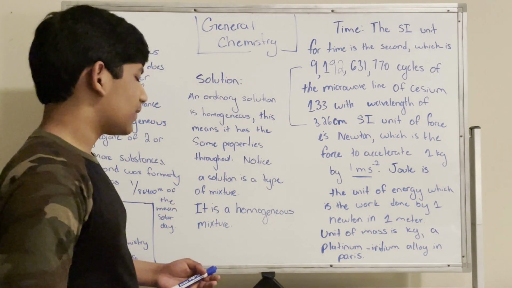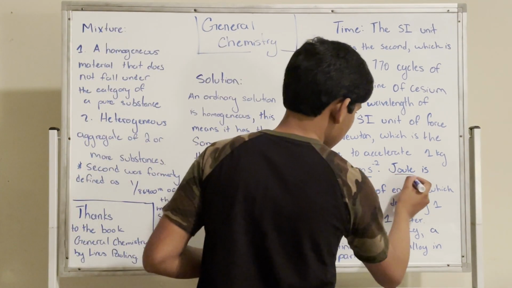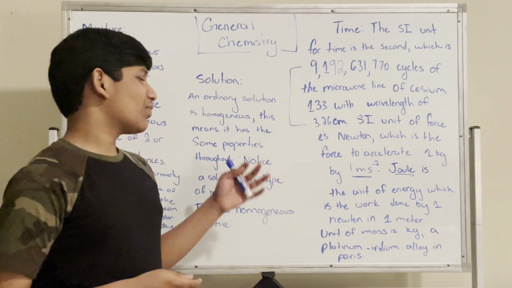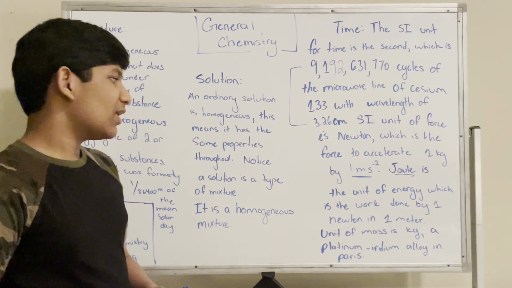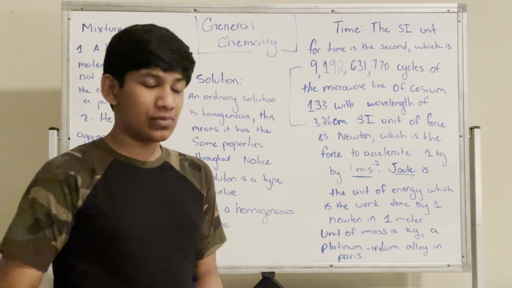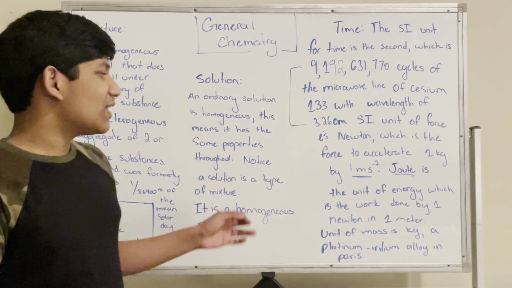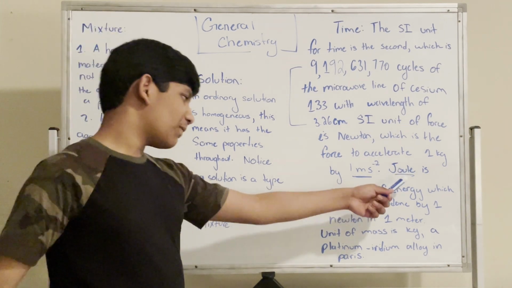Next, we have the joule. Now, the joule is also a very important definition. The joule is the unit of energy which is the work done by 1 Newton in 1 meter. So how much work is done by 1 Newton in 1 meter? The work that is done by 1 Newton in 1 meter is going to be considered the joule. Okay, so that's the definition of a joule.